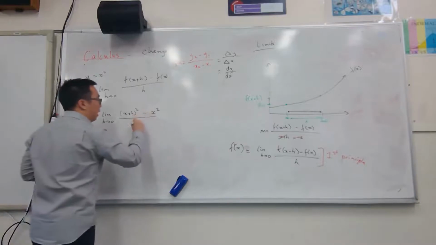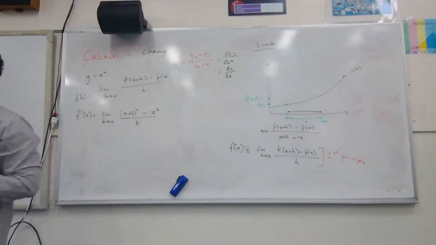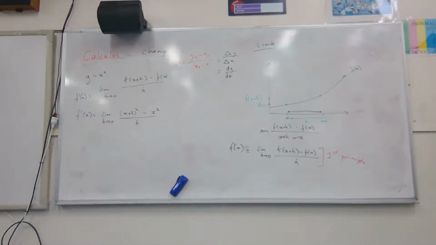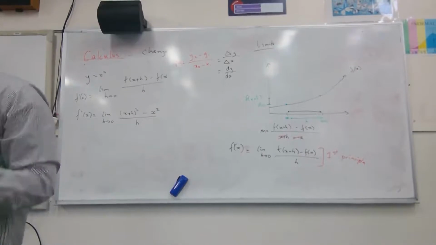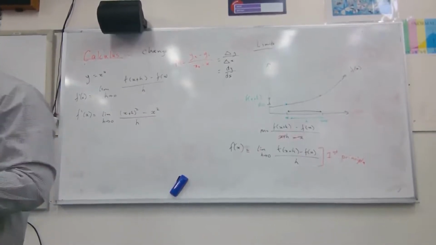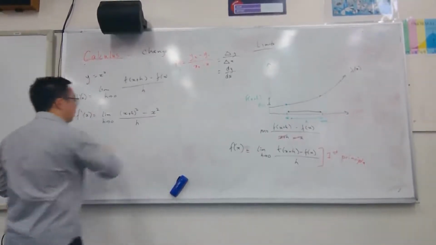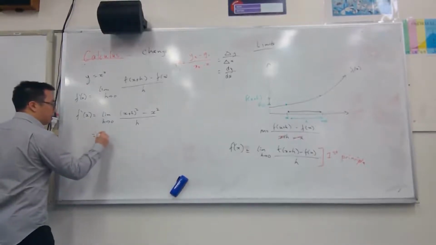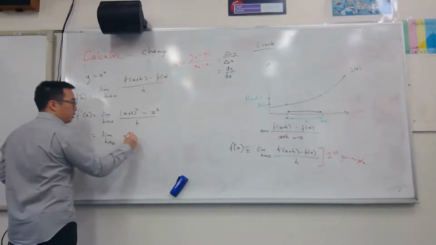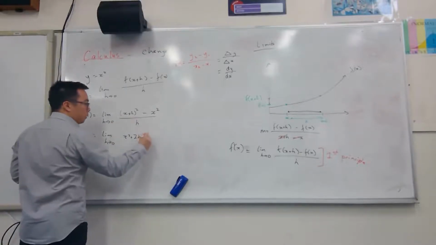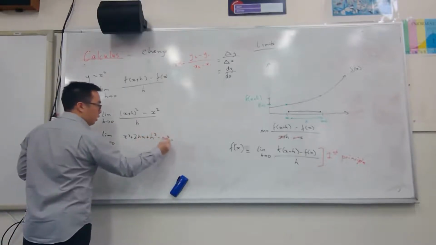Divided by h. What is the issue with this equation here if h was 0? What is the issue? You can't divide it. Can't divide. So we have to change something. Let's expand it and factorize and simplify, in order to get h off the bottom. We don't want it to be on the bottom. That's the whole reason why Isaac developed limits. Let's go ahead and expand it. Equals the limit of h going towards 0, x squared plus 2hx plus h squared minus x squared, over h.